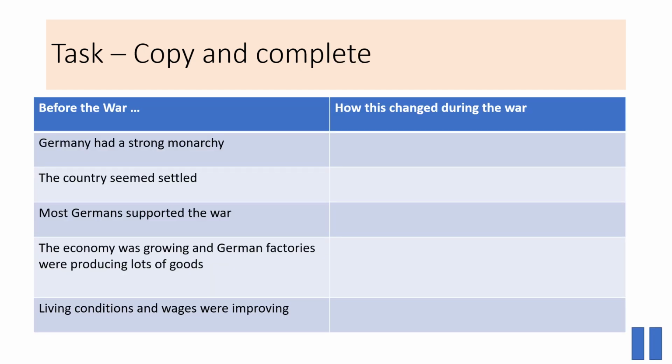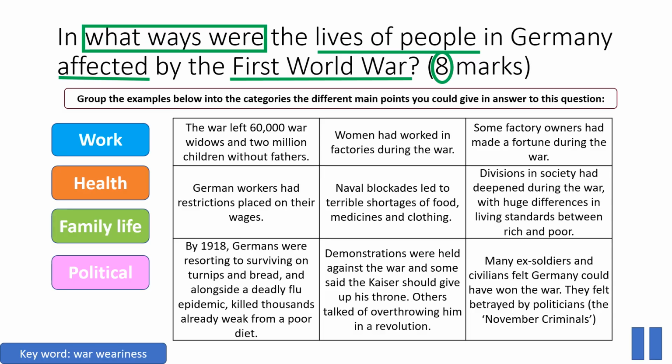So pause now and go back if you need to, but have a go at filling in this table using all of that information. And have a go at this question. You can just put the four colours that I've got here. If you want, you could put them as little mind maps or as a little table and see if you can fill in where each of these facts belong.